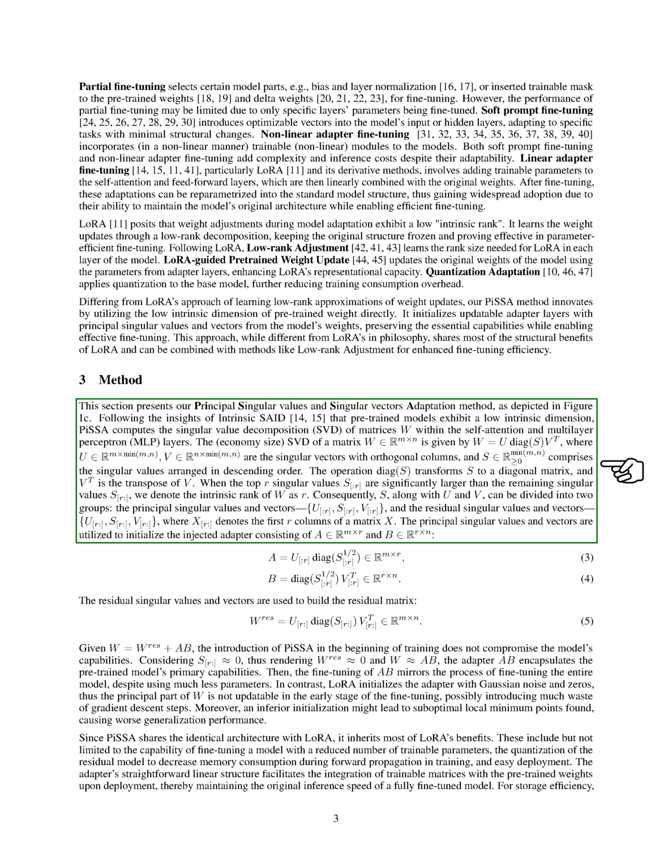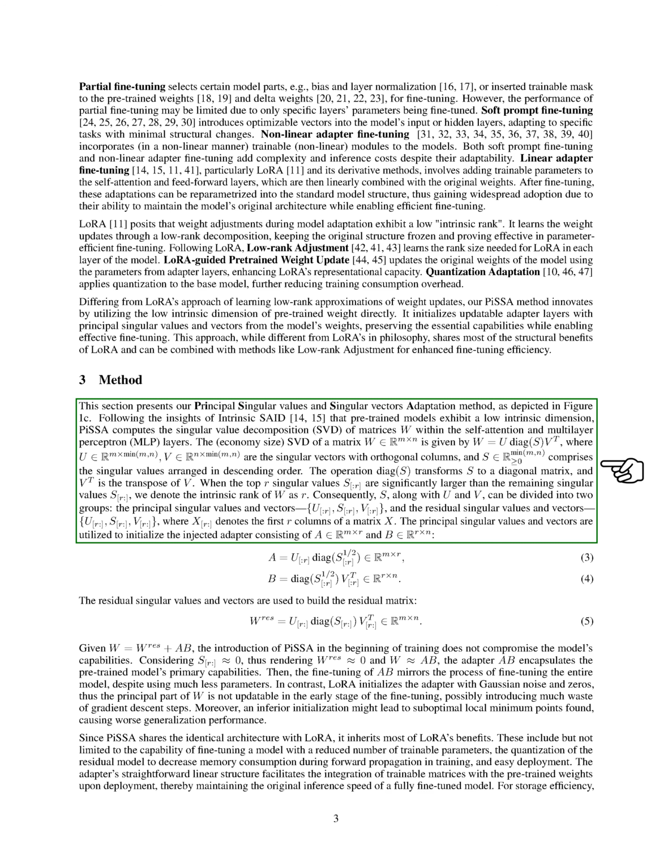Section: Method. In this section, we present our principal singular values and singular vectors adaptation method. We follow the insights of intrinsic SAID, which suggest that pre-trained models have a low intrinsic dimension. Our method, PiSSA, calculates the singular value decomposition, SVD, of matrices W within the self-attention and multilayer perceptron, MLP, layers. The SVD of a matrix W is represented as W = U diag(S) V^T, where U and V are the singular vectors with orthogonal columns, and S contains the singular values arranged in descending order.